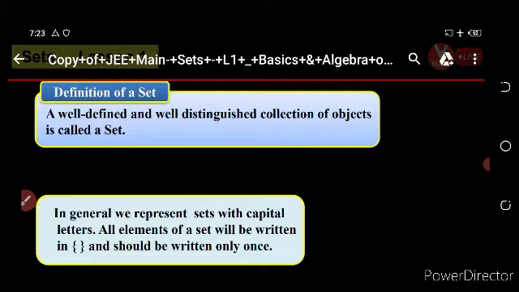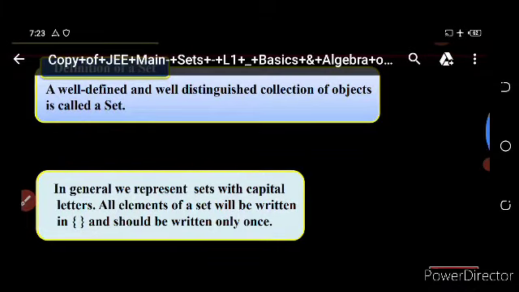In general, we represent sets with capital letters and all the elements in small letters, and a set is written in this type of bracket, which is called a curly bracket, which should be written only once. So we know the definition of a set.